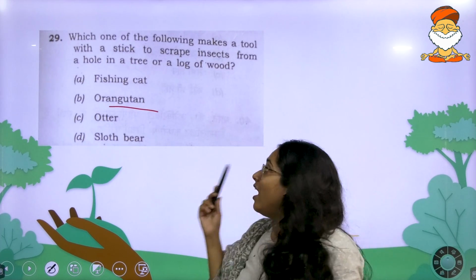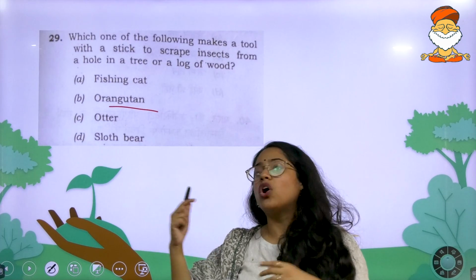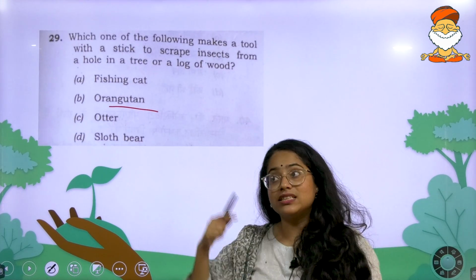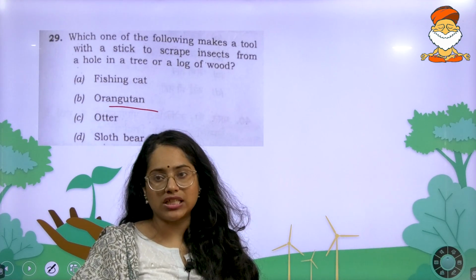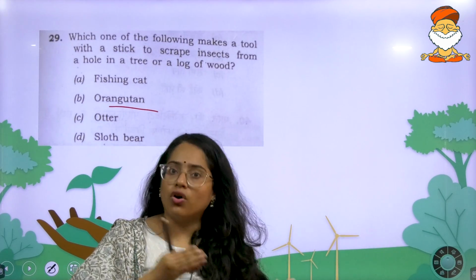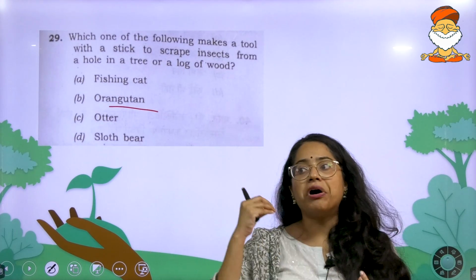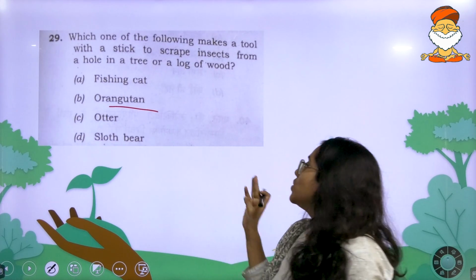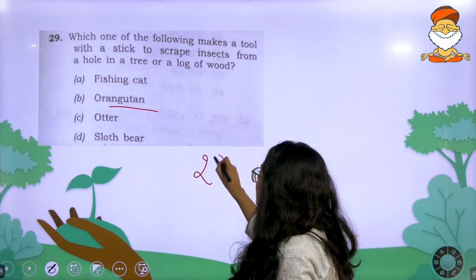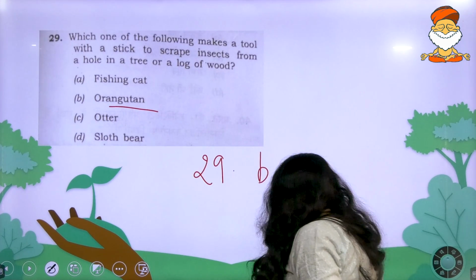Sloth bears have insects as diet, but a sloth bear does not do this activity. This is the symbol of much more evolved brain activity. You see this in orangutans, in chimpanzees, in a lot of much more intelligent creatures in the primate family. So the answer to the 29th question is D, orangutan.